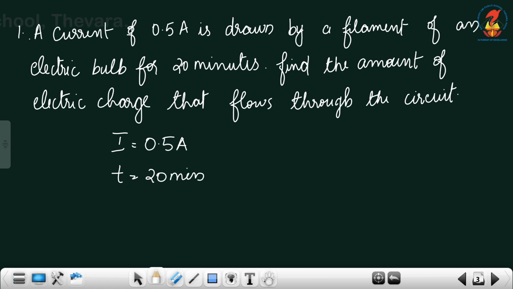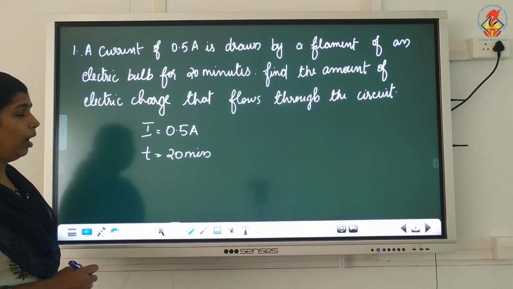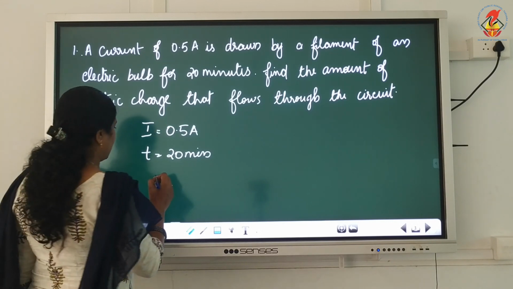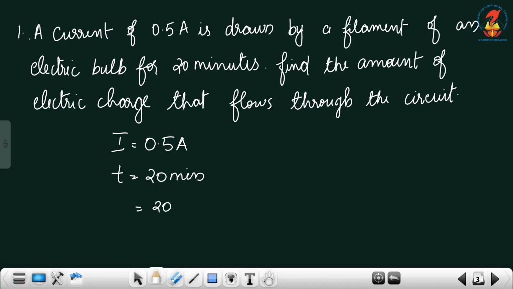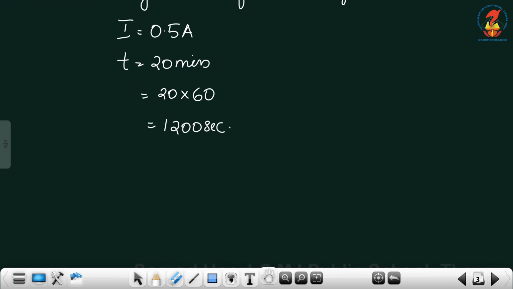How will we convert minutes to seconds? Multiply by 60. So, 20 into 60 is equal to 1200 seconds.